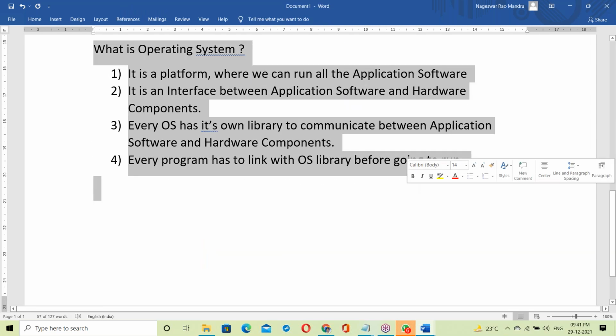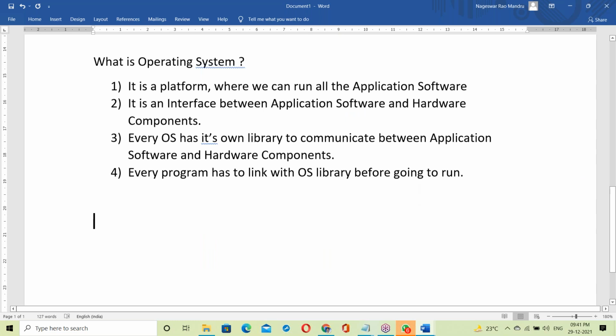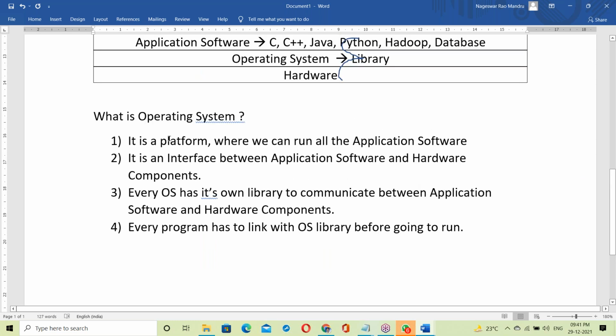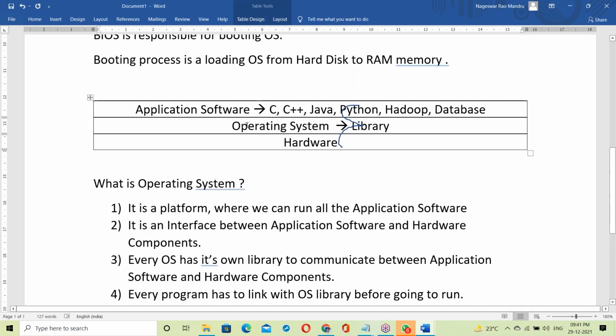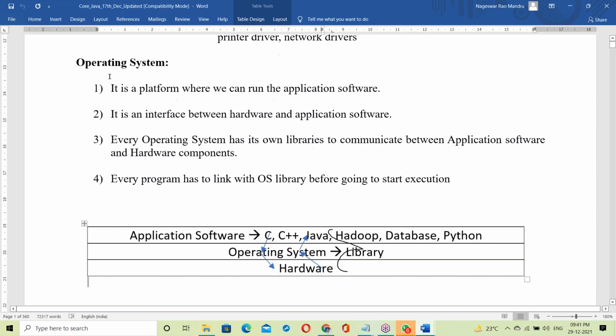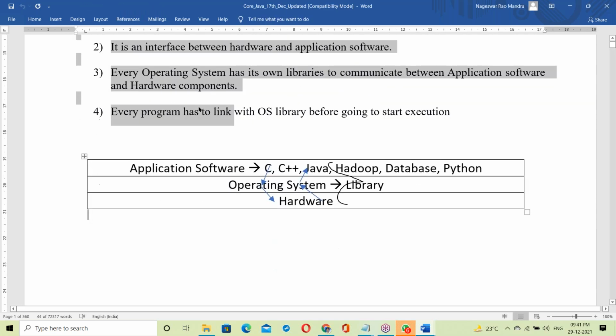This introduction about OS is enough. So what is an OS? It is a platform, and on top of it everything is running. Next, it's an interface between application software and hardware components. Next, the OS uses a library to communicate between application software and hardware components. Next, all application software has to link with the OS library to communicate with hardware components. These four points are expanded here.